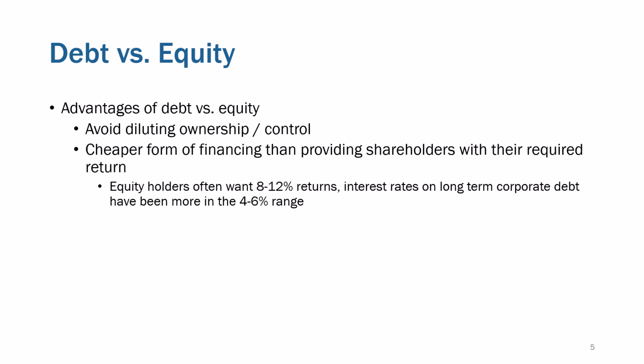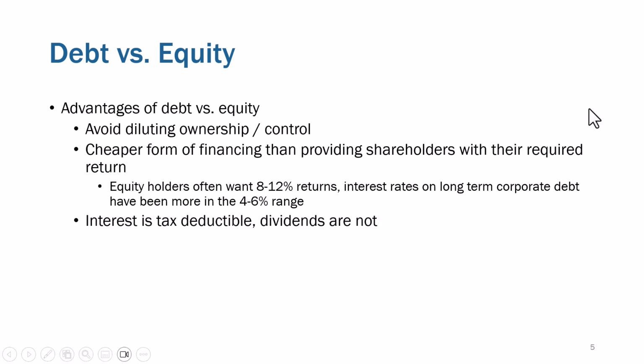I guess let's just go to this point. Equity holders usually want 8 to 12%, but interest rates on long-term corporate debt have been more in the 4 to 6% range. You know, Disney was 5 to 6%, and then also the interest is tax deductible. So if you're paying interest effectively at a rate of 5 to 6%, you're getting a deduction at it. Between federal and state tax purposes, you're probably getting 25 cents back on the dollar for every dollar you pay